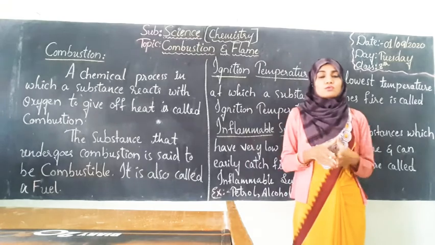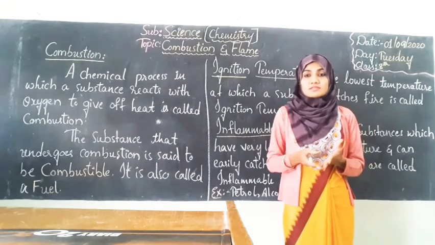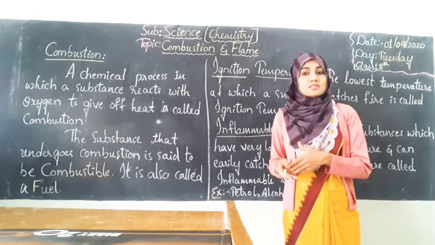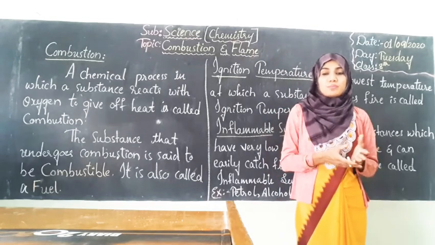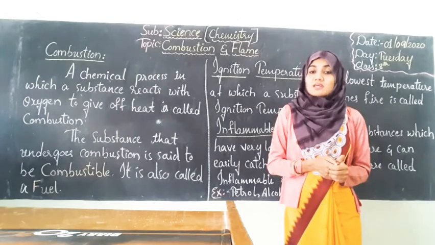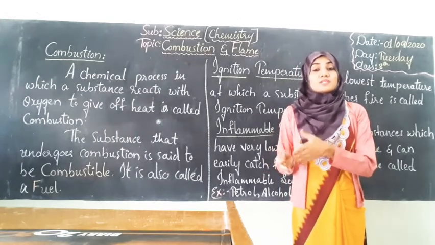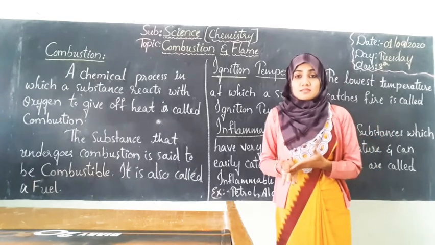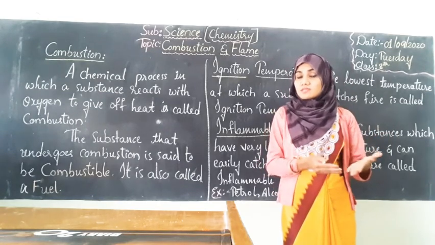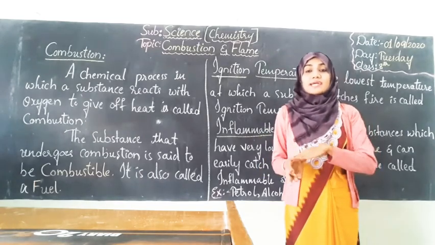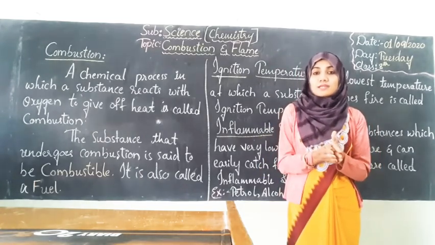Students, in the substances that we use in our daily life, there are some substances which can be burnt and some which cannot be burnt. For example, we can burn paper, right? But we cannot burn a glass, like a window glass. So why is this? We can burn some substances and some cannot be burned. What do we call the process of burning?